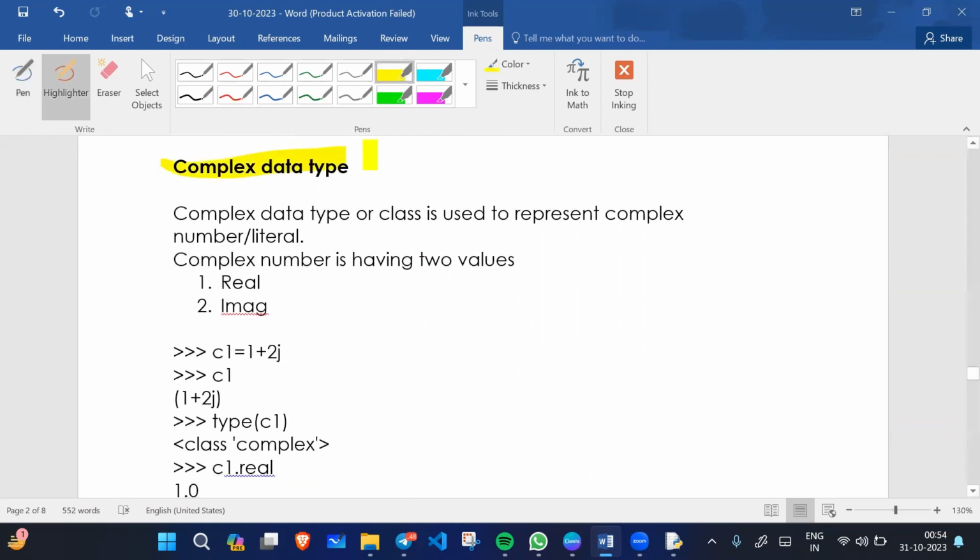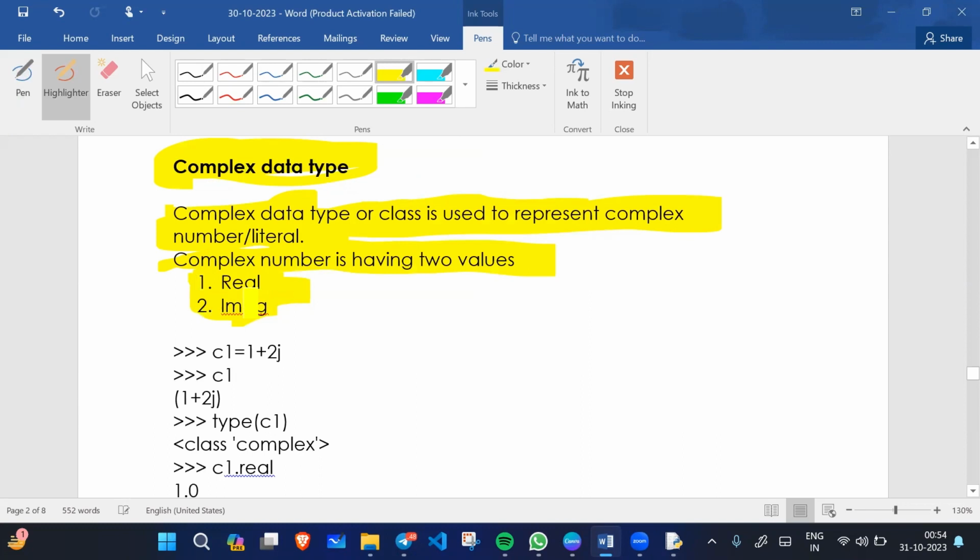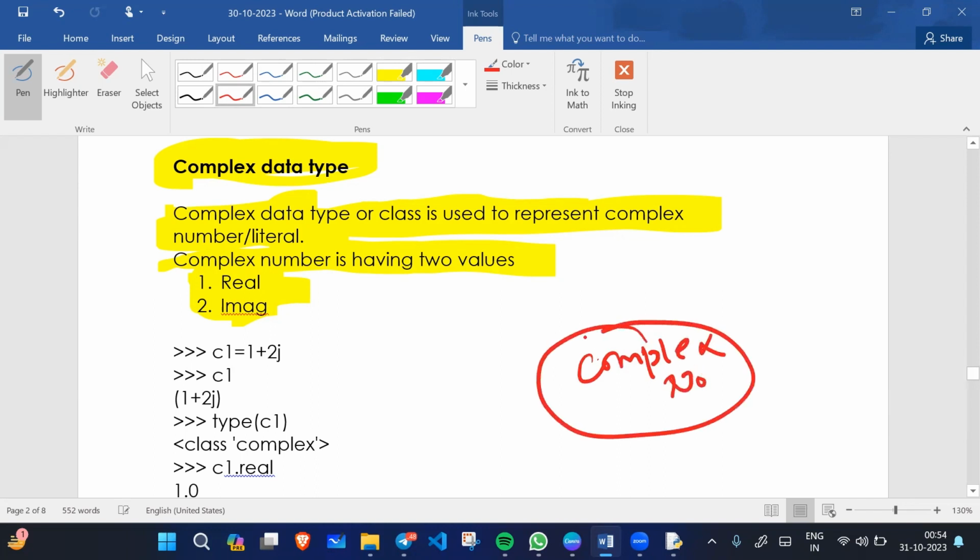Now we will see complex data types. The complex data type, or class, is used to represent complex numbers or literals. A complex number has two values, real and imaginary. So we have two parts in a complex number: one is the real value and the other one is the imaginary value.